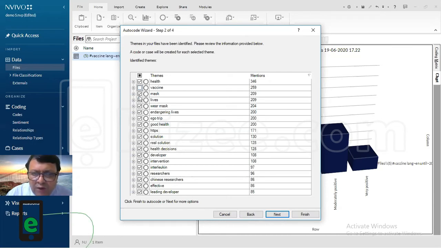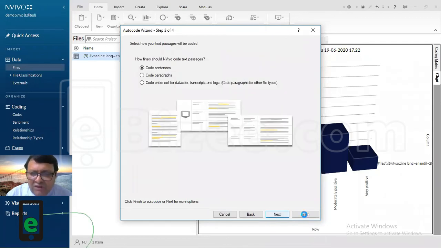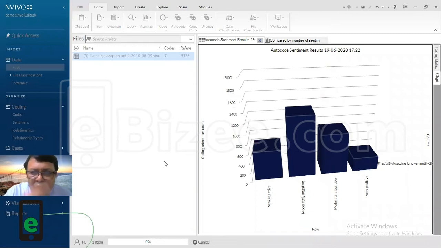So what I will do, I will remove all of them. I will eliminate all of them. Or maybe I can have two. So health decisions could be there, right? But others I will remove. Or suppose my research problem is with the researchers, so I will go for research. So for example, I do this, and then I say next. Okay, so I finish this. Now what is happening is that we have the data which is eliminated. Okay. So this is how you can eliminate the data.